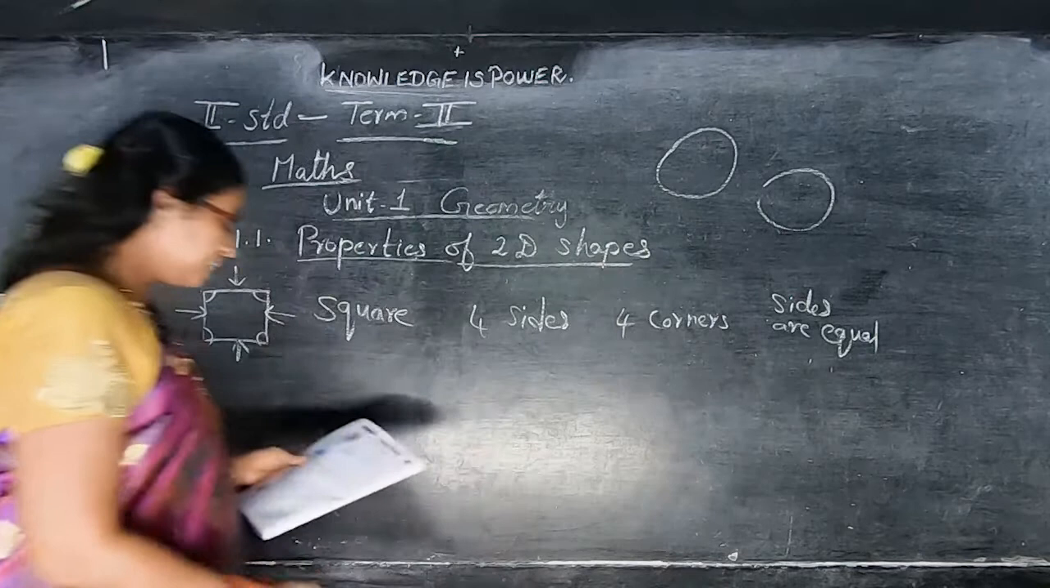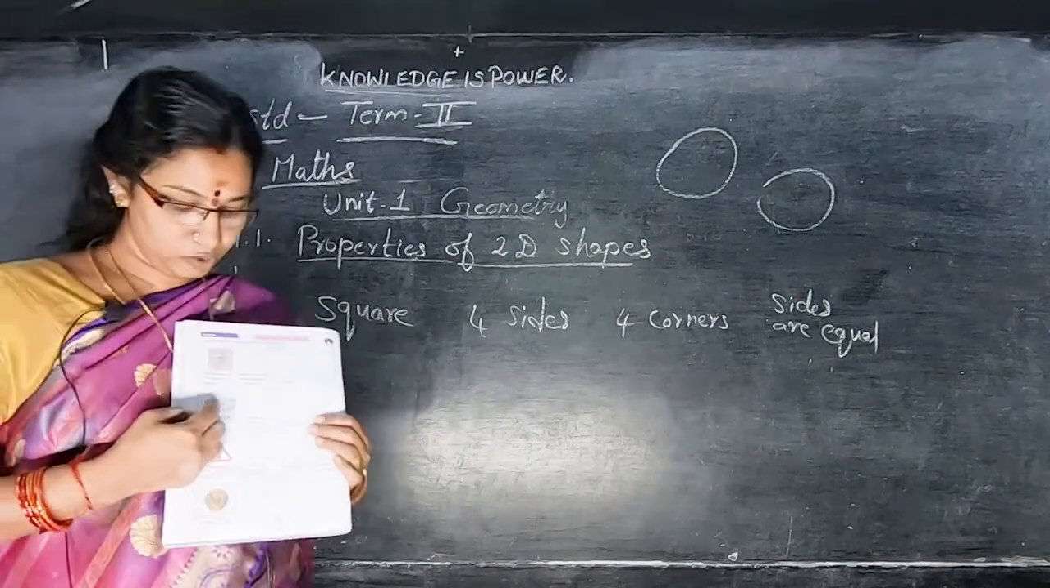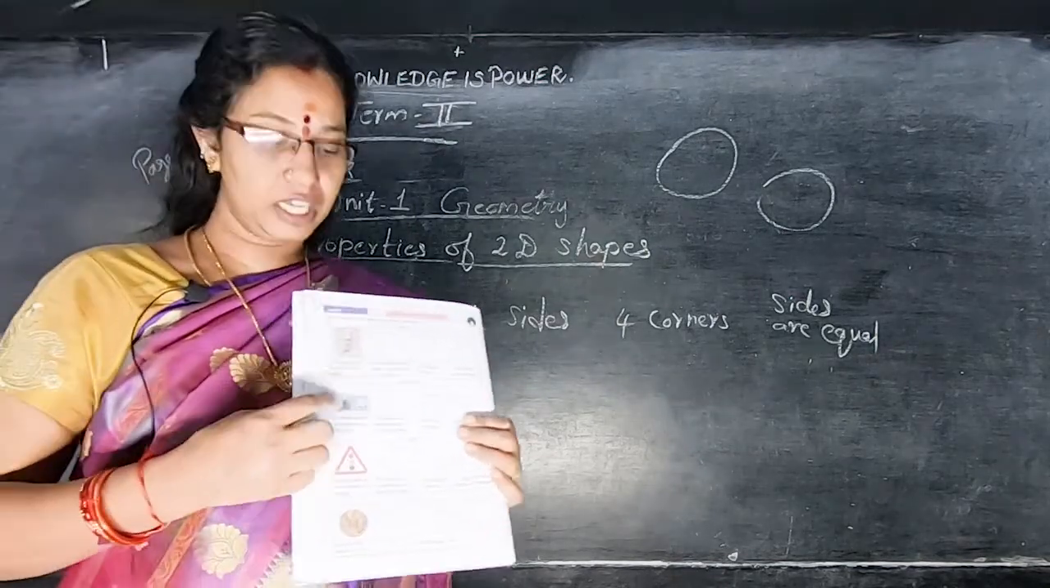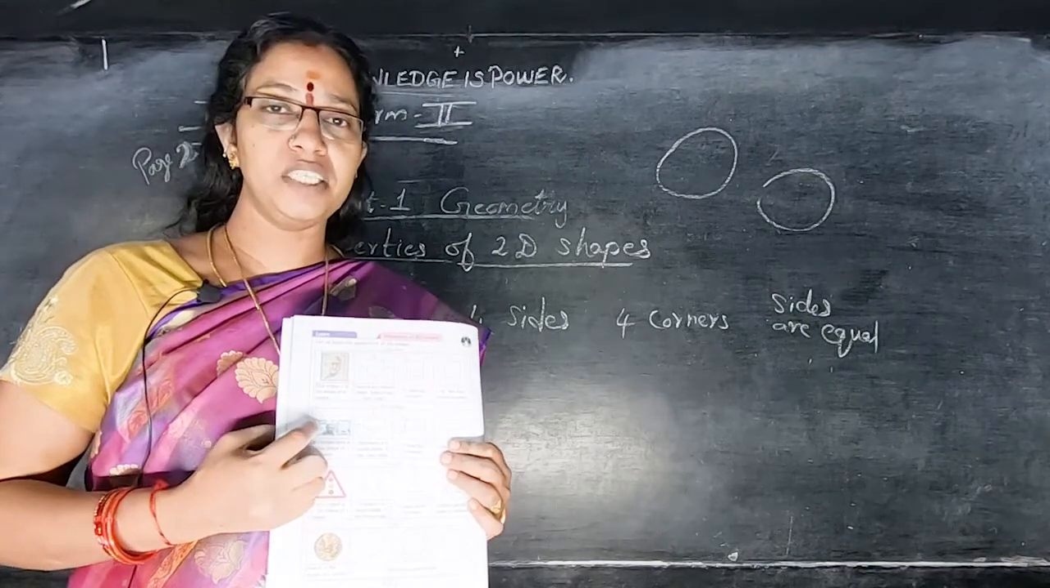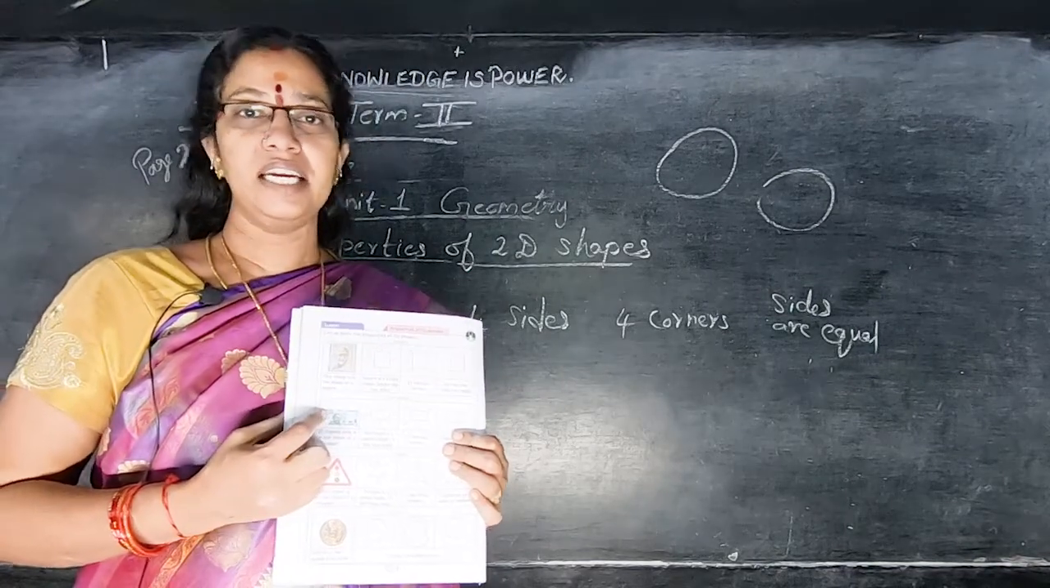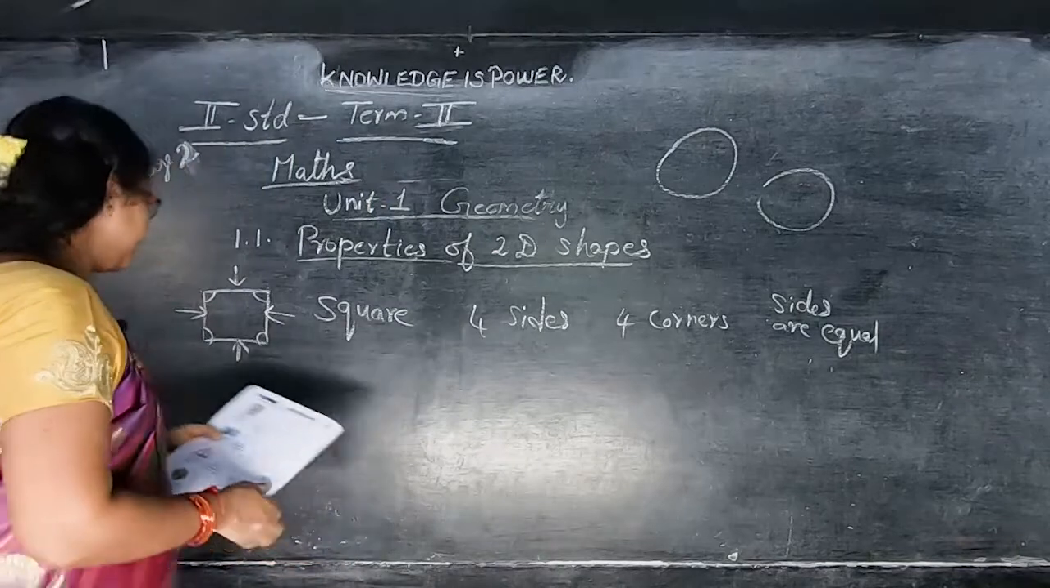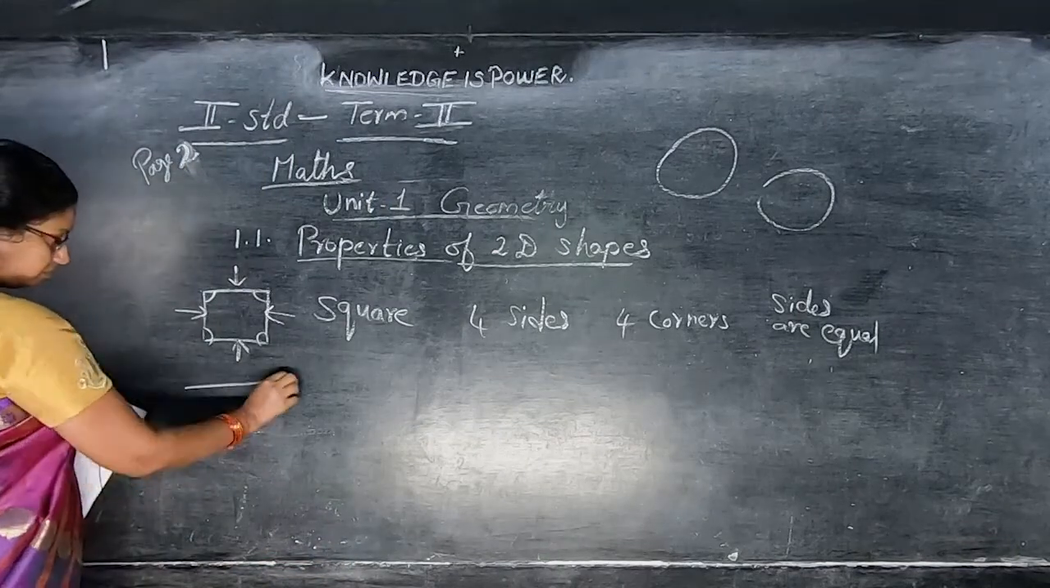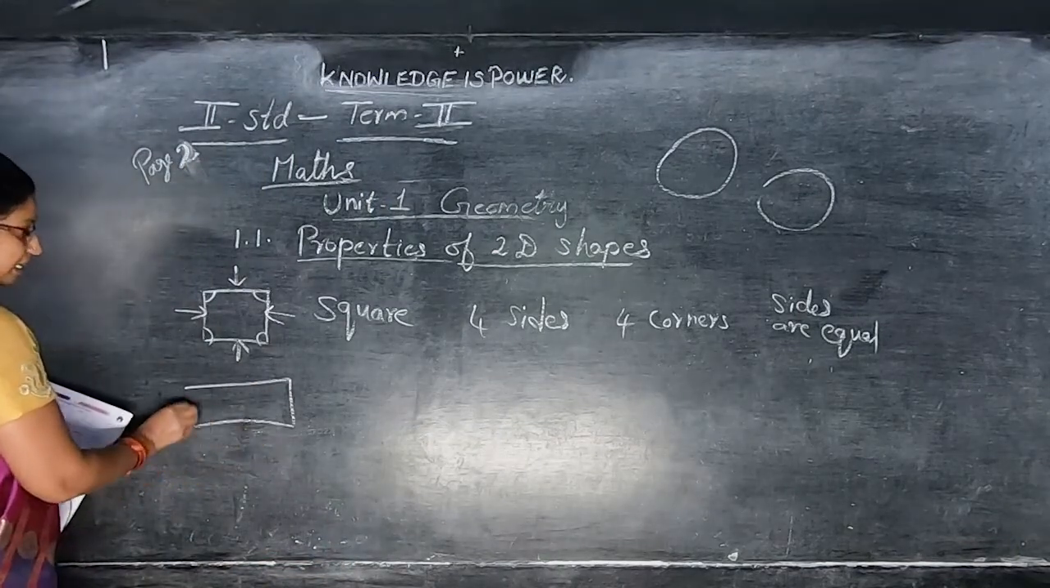Okay children, next we are going to see the 50 rupees note. The 50 rupees note is in what shape, children? Say rectangular shape. Okay, rectangle. See here, this is a rectangle.